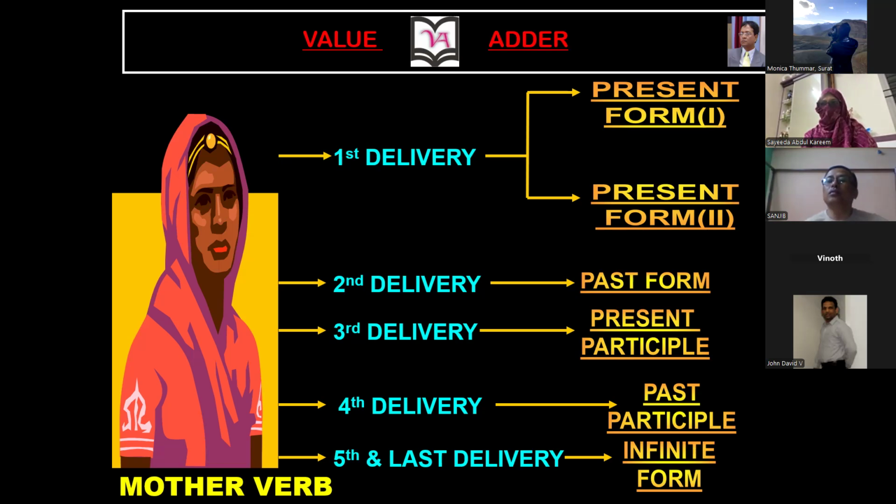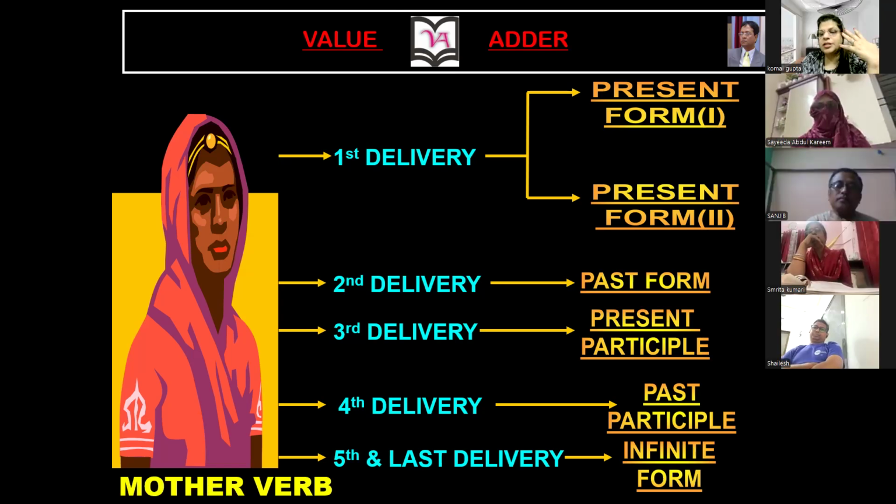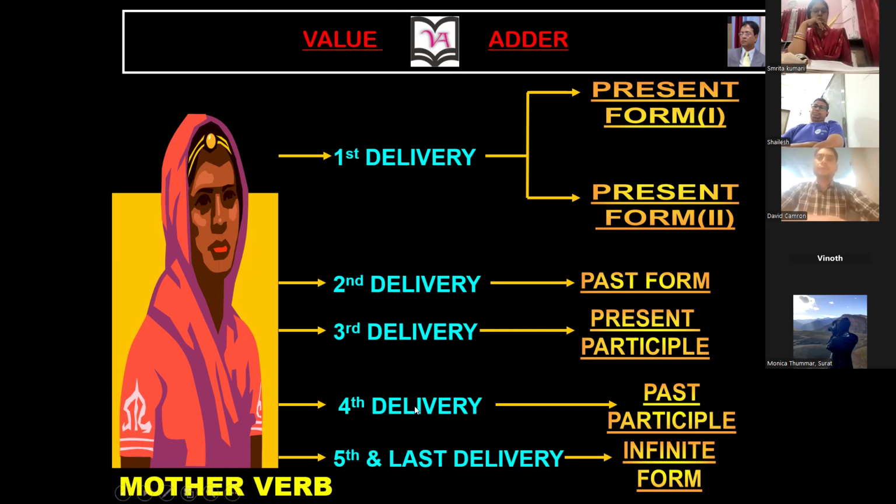Mother verb, present form 1, present form 2, past form, present participle, past participle, infinitive form. So there are a total of 7 members of the verbs. Now we are going to discuss how to make all these 7 forms of the verbs.